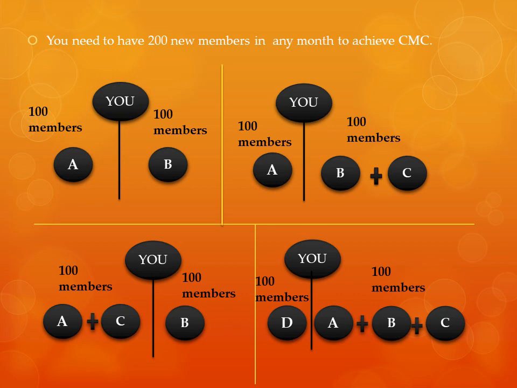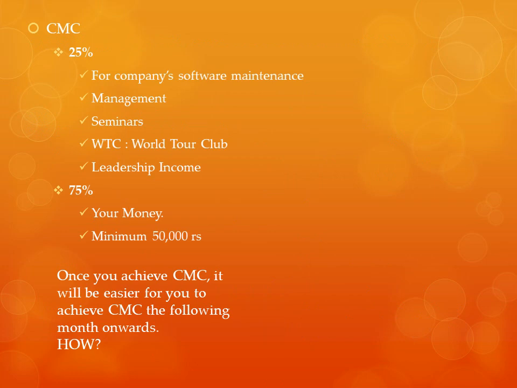Now the question is whether the company will pay you the entire money or will take some amount. Till now the company has not taken a single penny from you, but in this case the company will take 25% of that money for different purposes. For what purpose? The company's software maintenance, management, seminars, leadership income, and there are certain targets. If a person achieves, the company will send them on tours to different countries, or the world tour club. For that club, the company will save the money from this 25%. Now 75% is your own money, which is taxable.